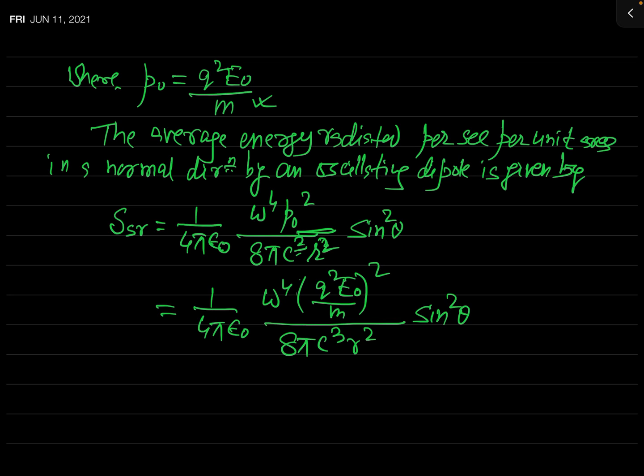Now let us simplify it, and after simplification you can see what will be our result.